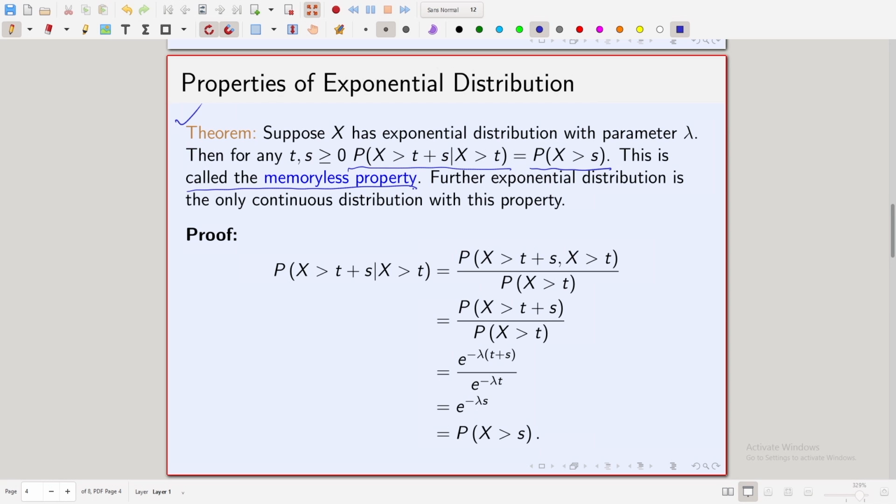Think of the lifetime of some electronic gadget, say the lifetime of a bulb. Suppose the lifetime of an electric bulb follows an exponential distribution with parameter lambda. Then what does the probability that x is greater than t plus s, given x greater than t, mean? That means you are told that the bulb has already survived for t units of time, and what is the chance that it will survive s additional units of time?